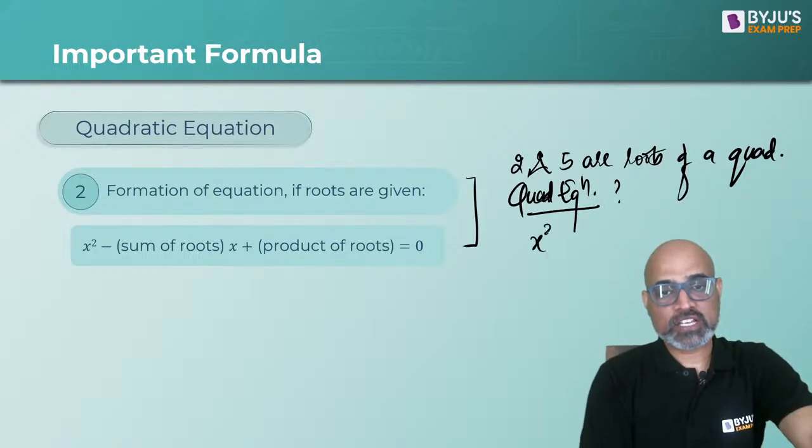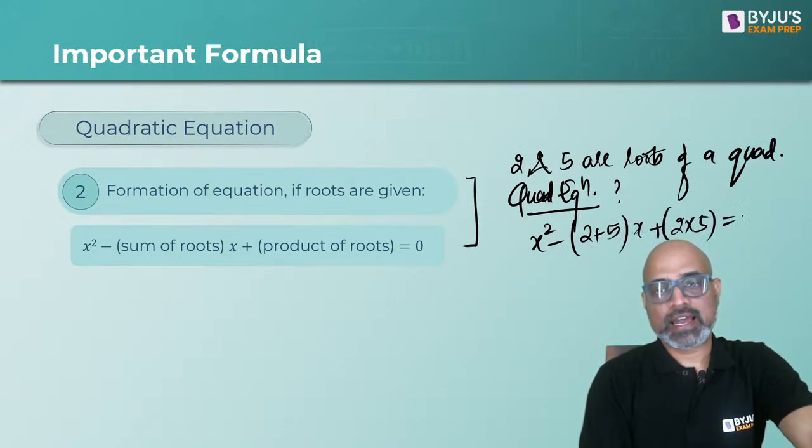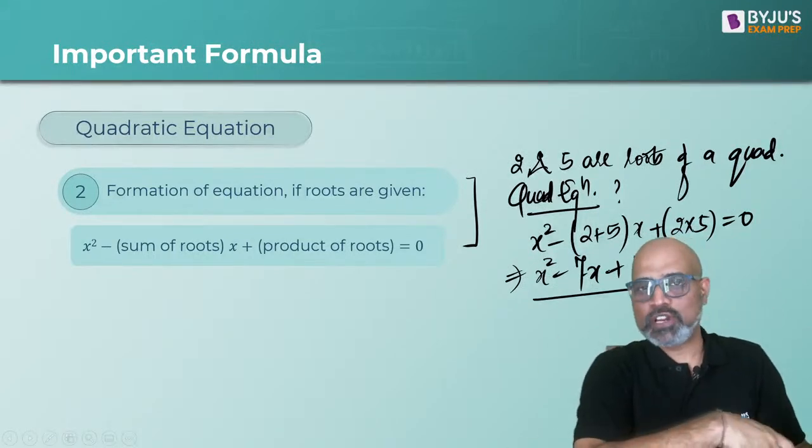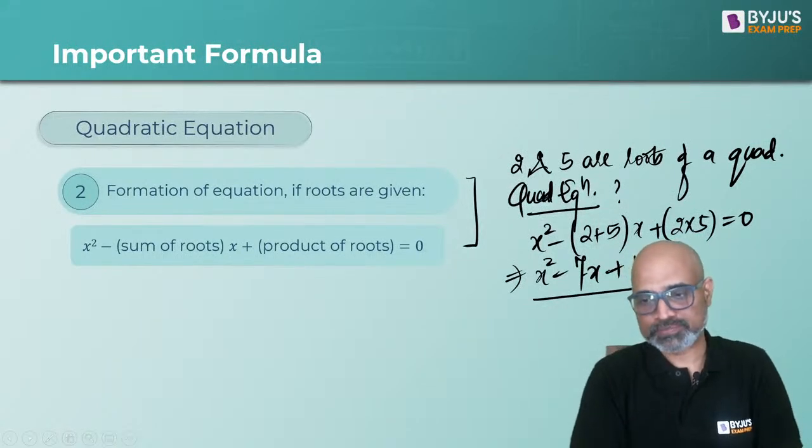It will be x square minus sum of the roots into x plus product of the roots, equal to 0, which will result in x square minus 7x plus 10 is equal to 0. And this is your equation. So if you are given the equation, you can figure out the roots. If you are given the roots, you can figure out the equation.